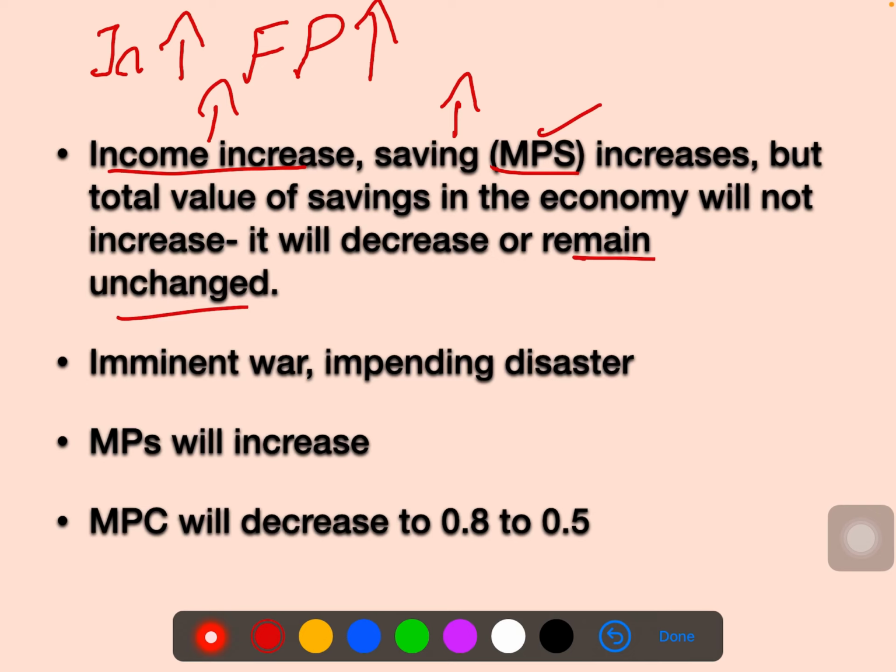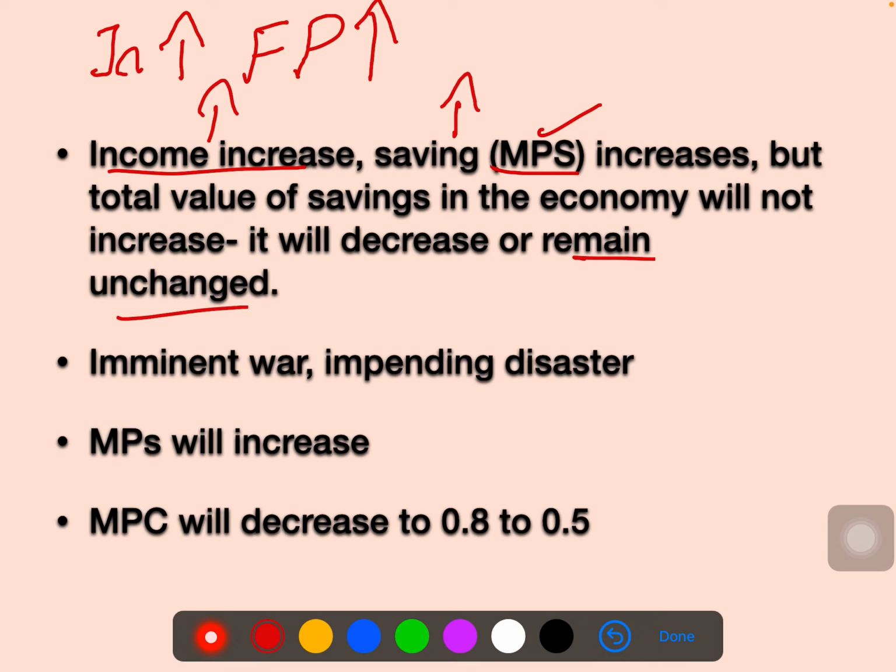Why does it happen like that? Just go with one example now. Just assume that in future we are expecting a war or some disaster in the economy. One more example we can take is COVID-19. The first wave came, so we had very little saving. After that, so many people suffered because of the situation. So we are expecting a COVID fourth wave, fifth wave, these kinds of things.